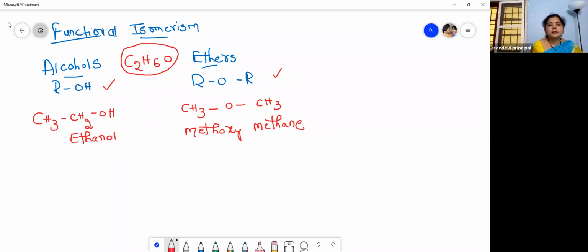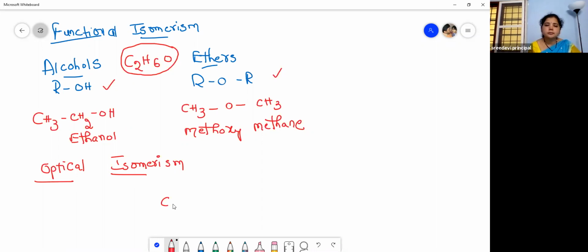The compounds which have the same molecular formula but different functional groups are called functional isomers, and the phenomenon is known as functional isomerism. Then let me show you the stereoisomerism, that is the optical isomerism. What is optical isomerism? Optical isomerism is shown by the compounds which possess optical activity.